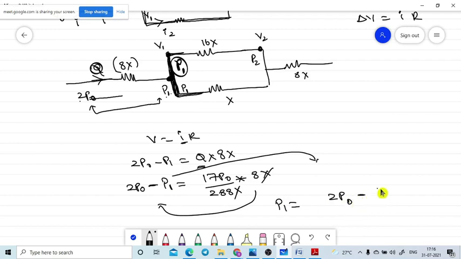17 into 8 divided by 288 p naught. Are you getting? Yes, sir. So you can do this one. This is the mathematical application.